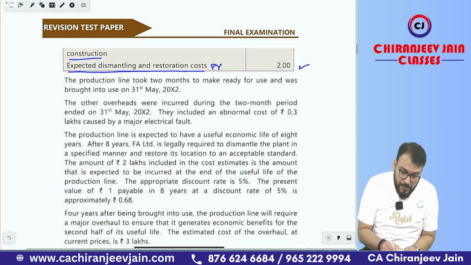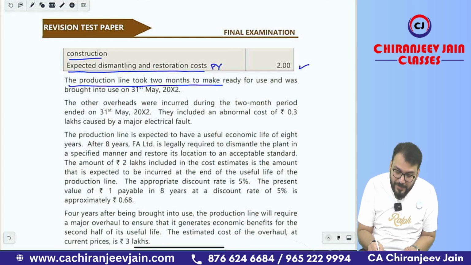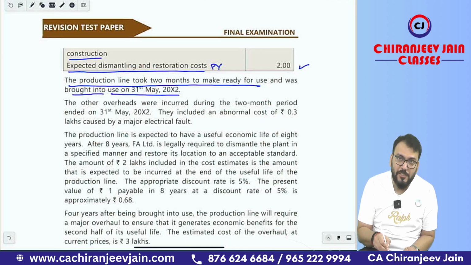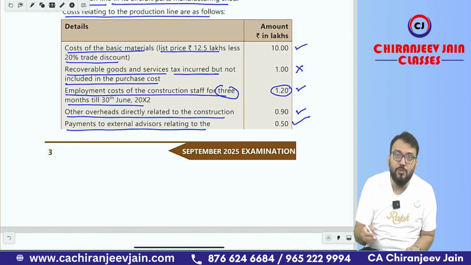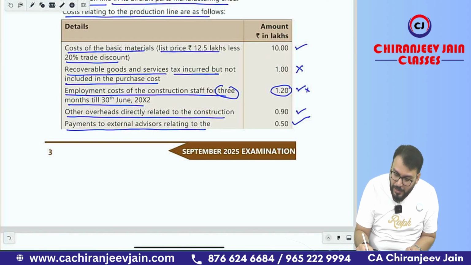The production line took 2 months to make ready for use and was brought to use on 31st May 2002. So ready for use and brought to use are the same date only, 31st May. Okay sir, so it is 2 months, so it will be 1.20 into 2 by 3 and the balance will be charged to profit and loss account. So we will do into 2 by 3 and that will be 0.80.